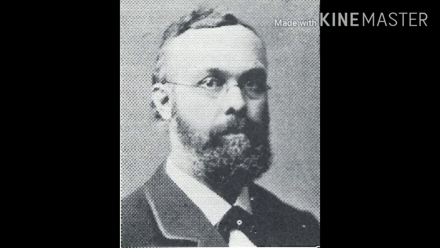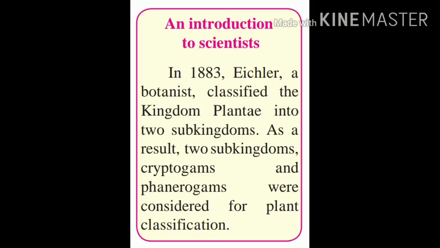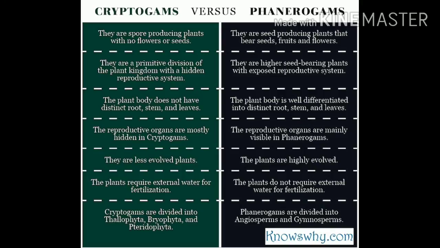In 1883, Eichler, a botanist, classified the kingdom Plantae into two subkingdoms. As a result, two subkingdoms, that is cryptogams and phanerogams, were considered for plant classification.